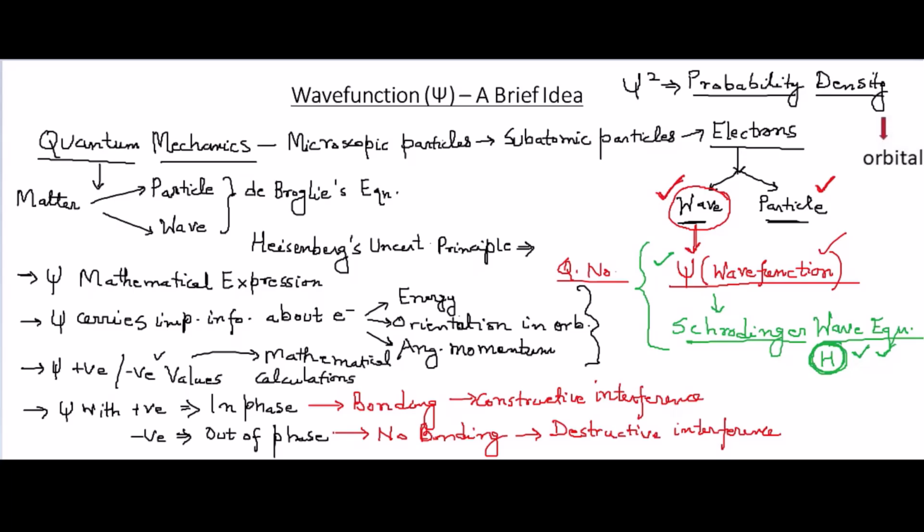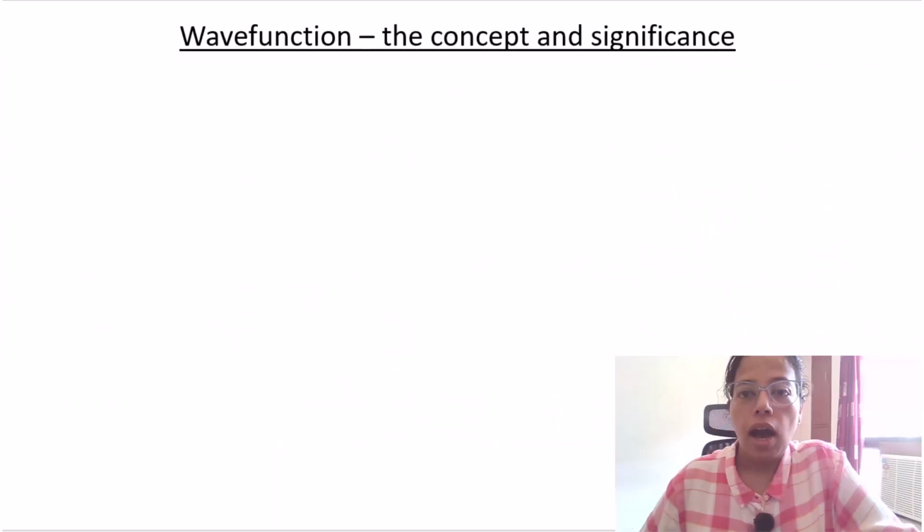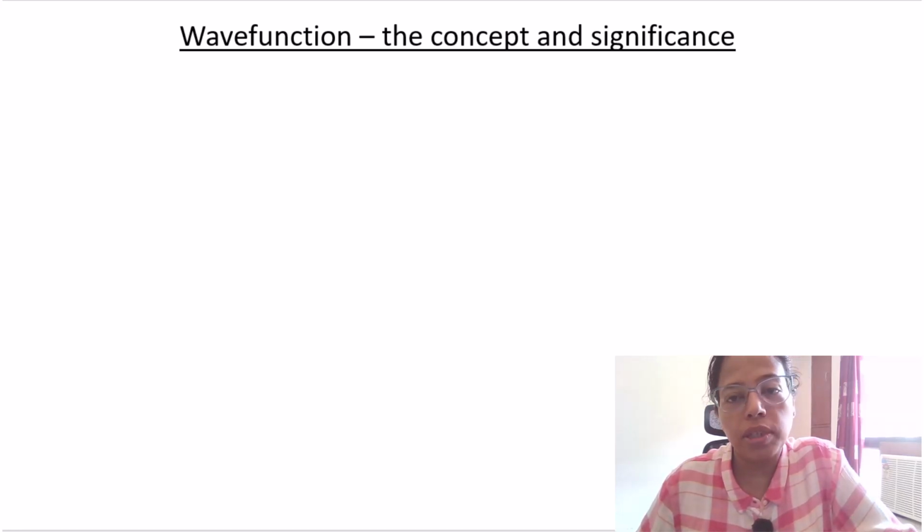So now you know how important psi is mathematically, how we express it, and what its significance is. From here on, when we describe different bonding theories, you will encounter psi, the wave function, a number of times, and I hope it will be easier for you to understand after this explanation. I hope after this video you are quite comfortable with the concept of wave function, and you will experience it again and again as you come across various bonding theories and other aspects of chemistry.